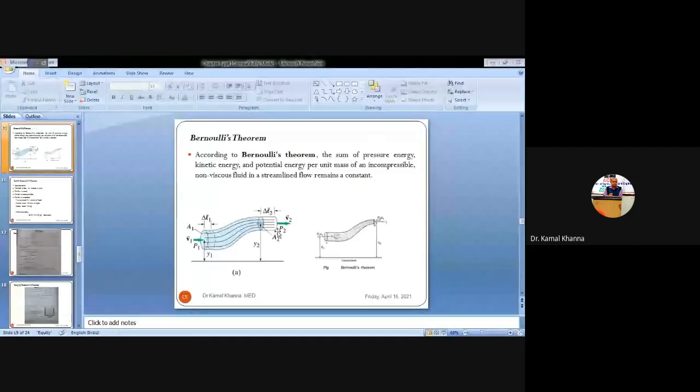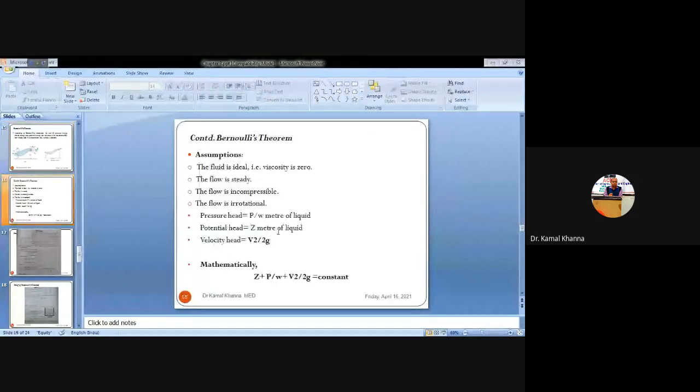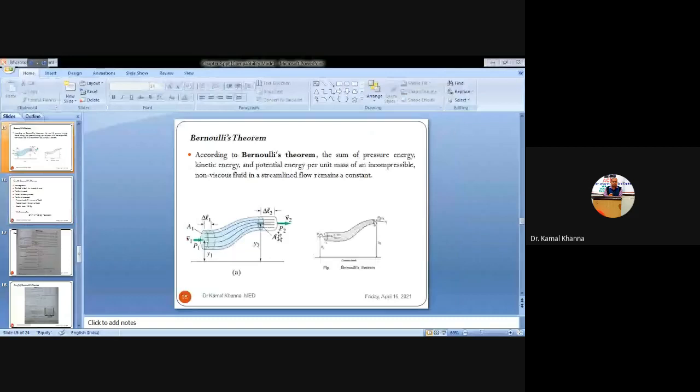Similarly, there is a decrease of pressure at the exit point as compared to the pressure energy at the entry point, because the area is more at the entry point. You can see in figure A, the area is more at the entry point and less at the exit point. So where the area is more, at the entry point, the pressure will be more, whereas where the area is less, at the exit point, there will be less pressure.